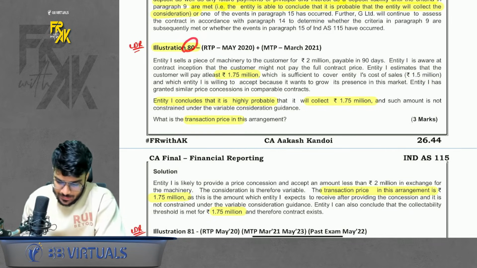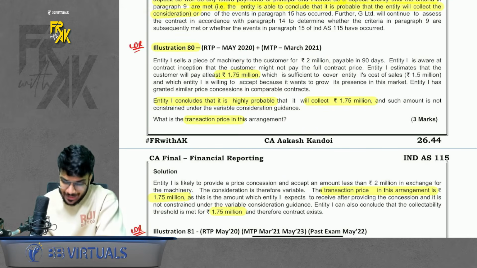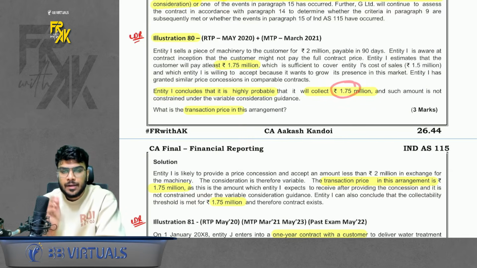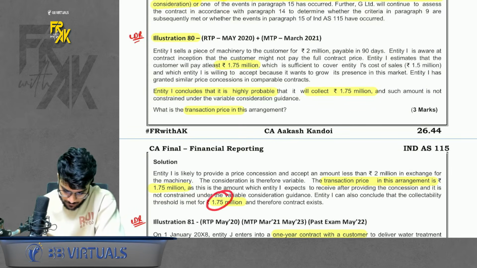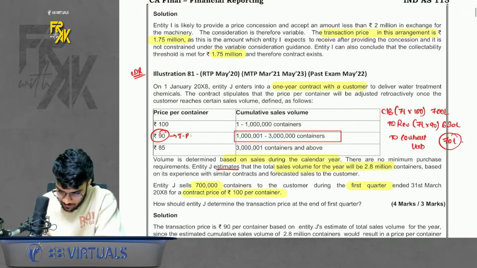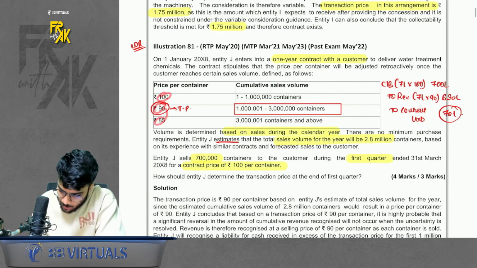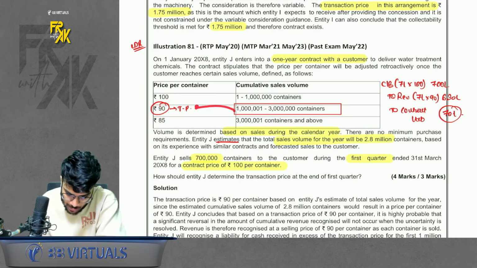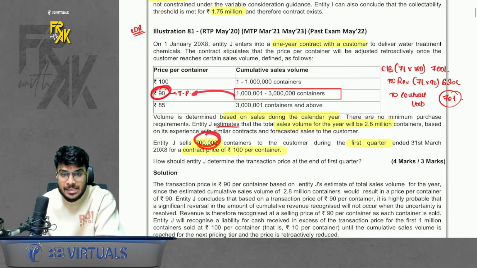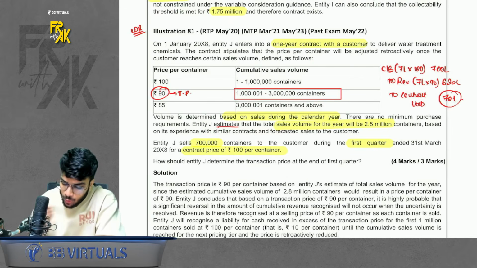Let's see. 80. It says we sell something for 2 lakhs, but we expect to collect only 1.75 lakhs. What would be the amount of revenue? 2 or 1.75? Revenue is always what you expect to receive, so it will be 1.75. Second, you enter into a contract with the customer. These are the prices per container. So if the customer buys within a particular sales volume, this is the respective price. So the customer is going to buy 2.8 million, so basically the price should be 90 rupees. But as of now, the customer has bought only 7 lakhs. It is expected that during the whole year he will fall in 2.8 million. But as of now, he has purchased 7 lakhs and we have charged him 100 rupees per container.